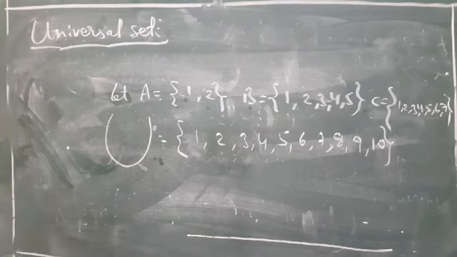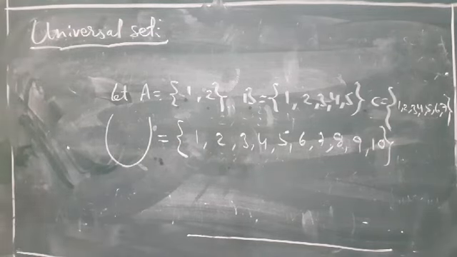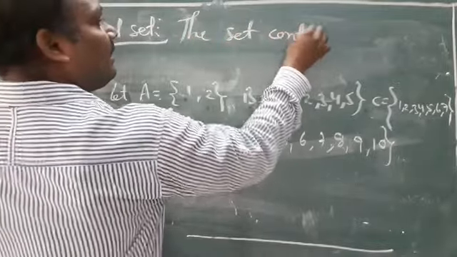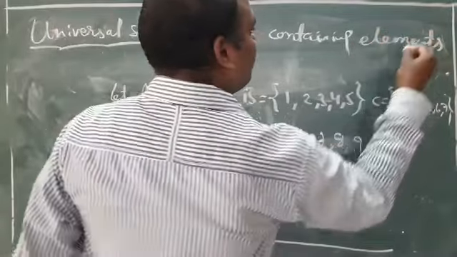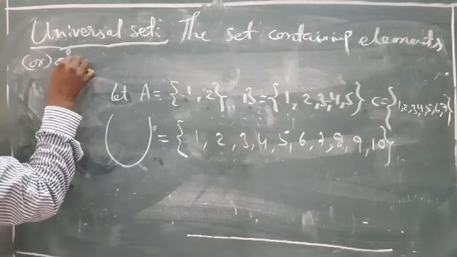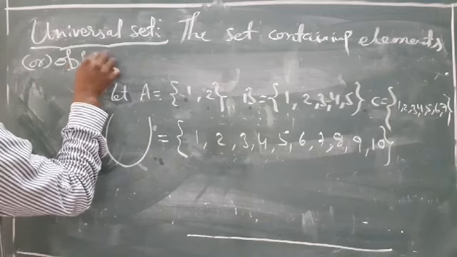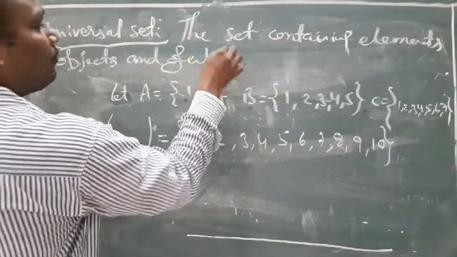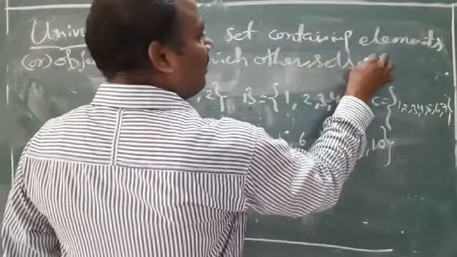Understand? Now, what is the definition? लिखेंगे: the set containing elements or objects, and of which other sets are subsets.